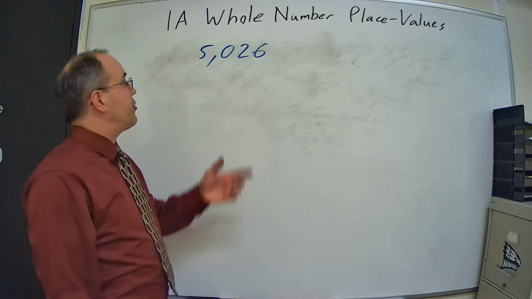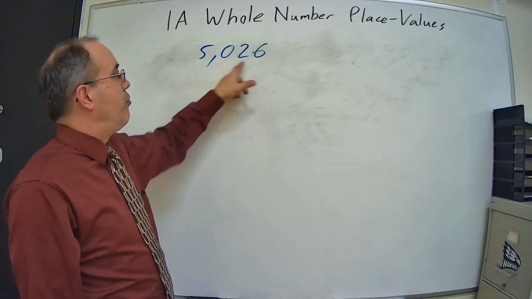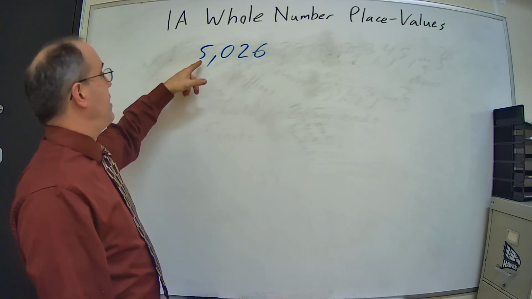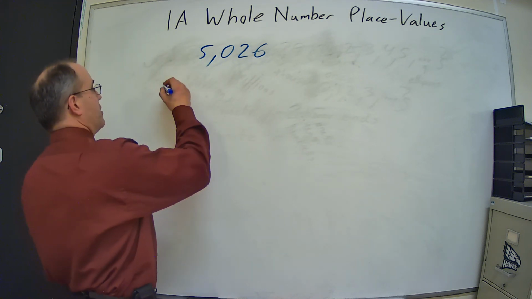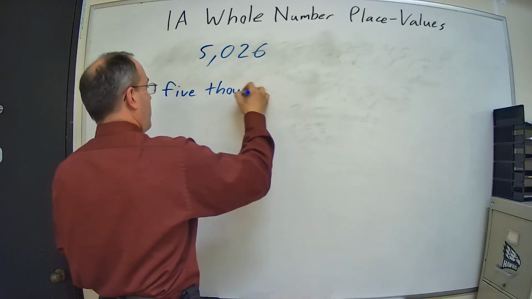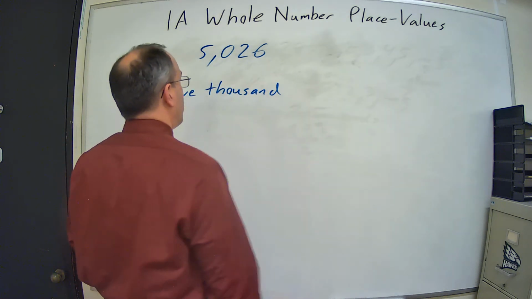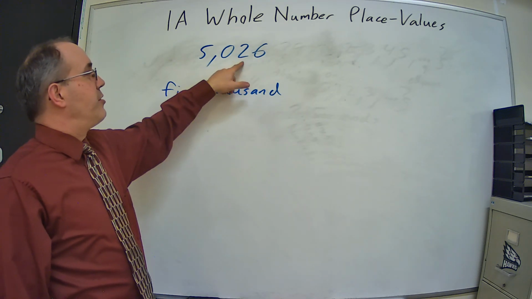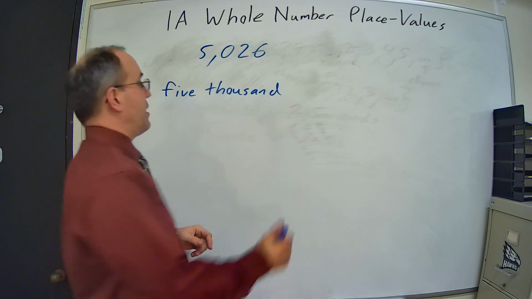So I look at this first and I see I've got the period of ones and of thousands, and I can say I've got 5,000. And then in the ones, I've got 2, 6, so 26.